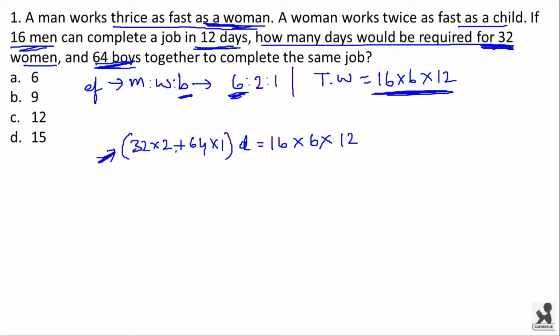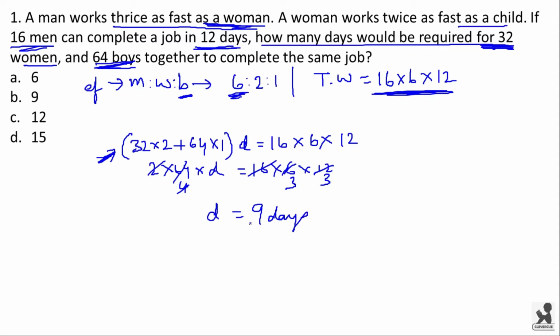Here you can see that 32 into 2 is 64 and 64 plus 64 is 2 into 64. Here this is 2 into 64 into d is equal to 16 into 6 into 12. Here 16 into 4 is 64 and 4 into 3 is 12. 2 into 3 is 6 and here we have d is equal to 9 days. Option B is your right answer.